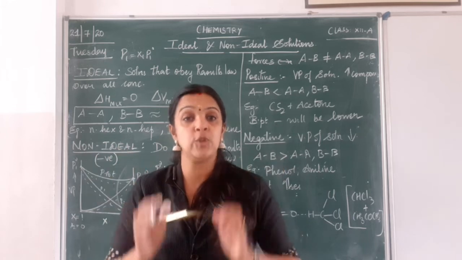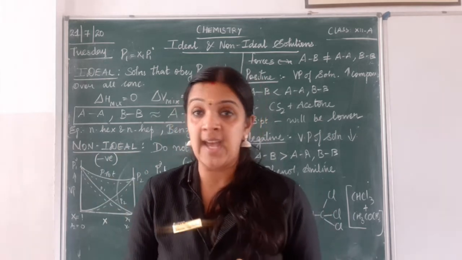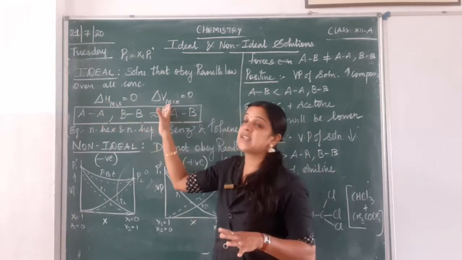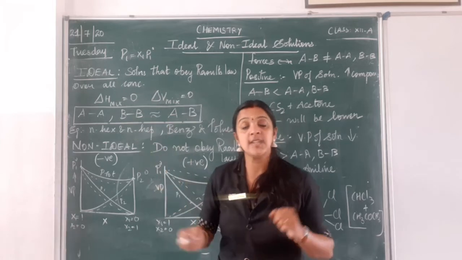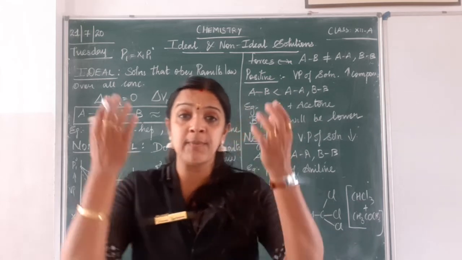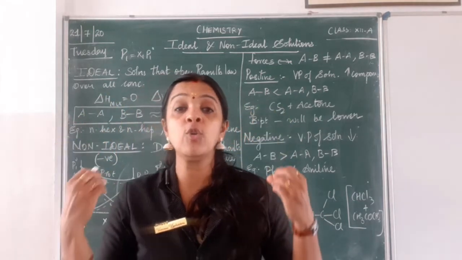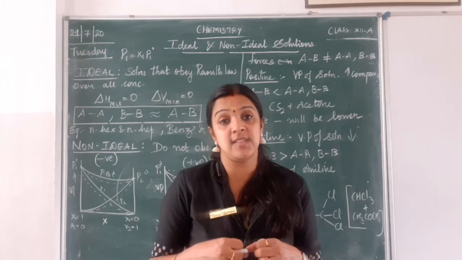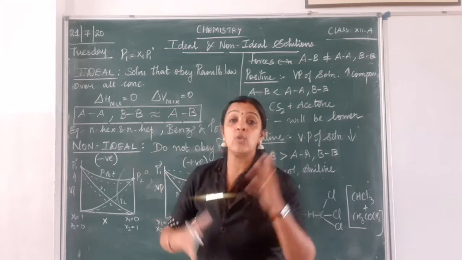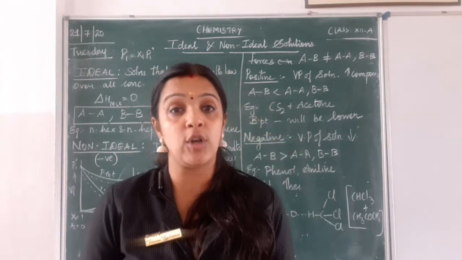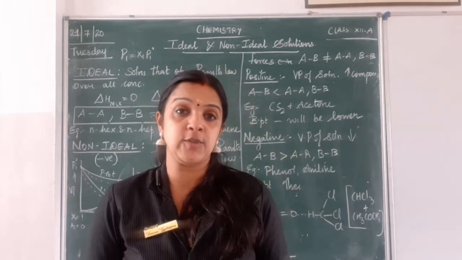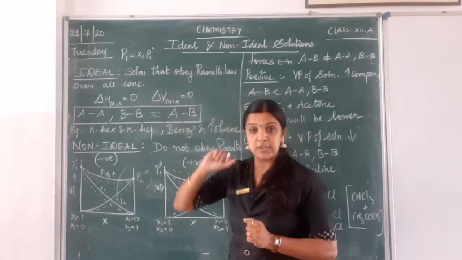Such types of solutions we call ideal solutions, where the del H mixing and the del V mixing are zero. What is del H? Change in enthalpy. So in this process, there will be no heat evolved or absorbed during the process. Absolutely it is nil, that is zero. Similarly the volume: no increase in volume or decrease in volume. Once I mix it, the volume is constant. Such types of solutions, we call them ideal solutions.